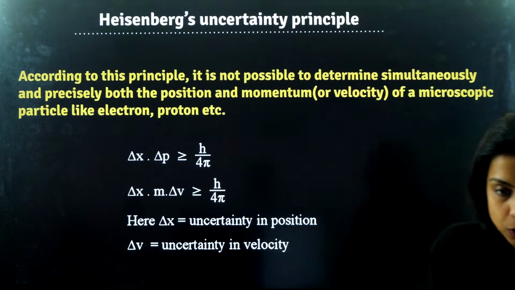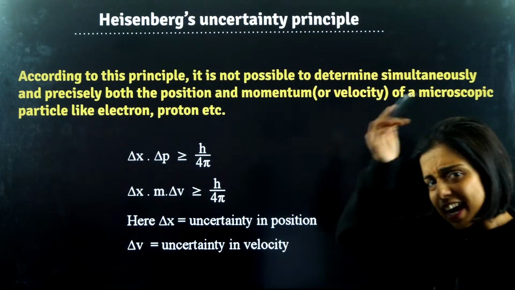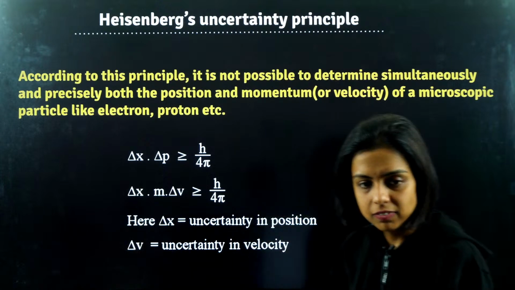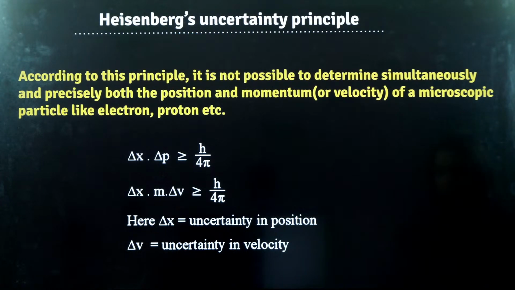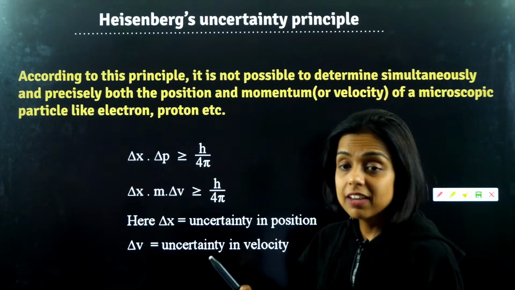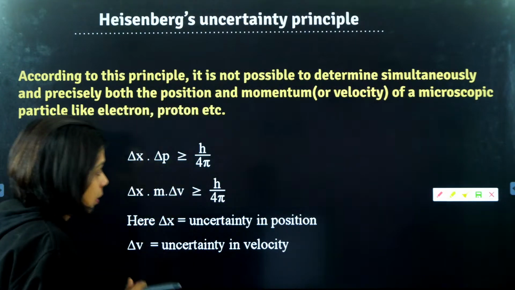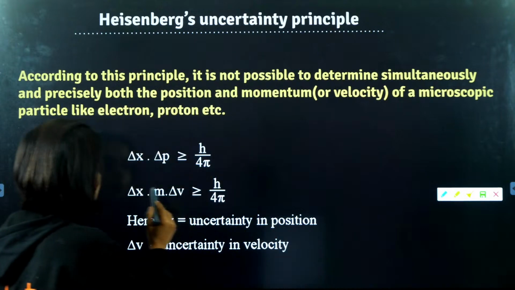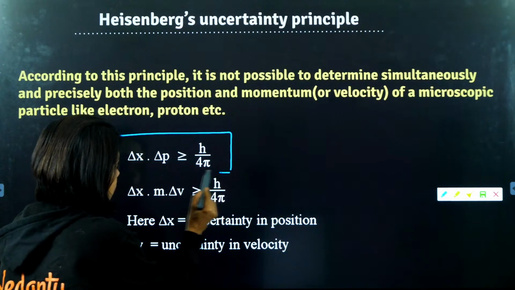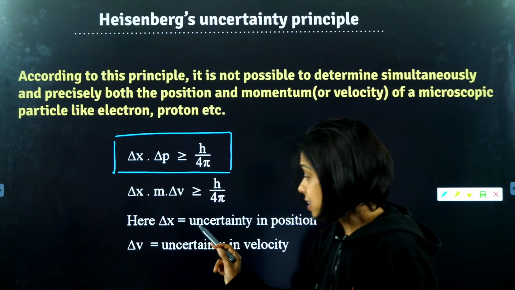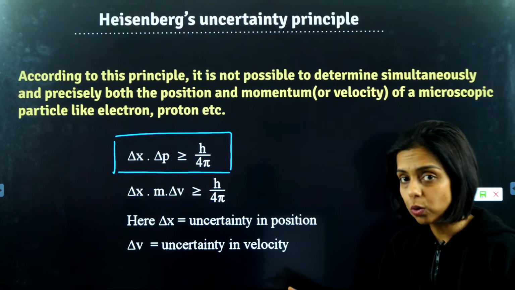Right? So, it's a sine wave, no? It's a sine wave. I hope you know the sine wave. So, he gave this formula, that delta x into delta p is always greater than or equal to h by 4 pi. What is delta x? The uncertainty in position, the doubt, the error.